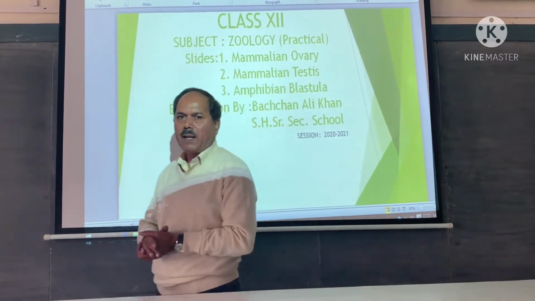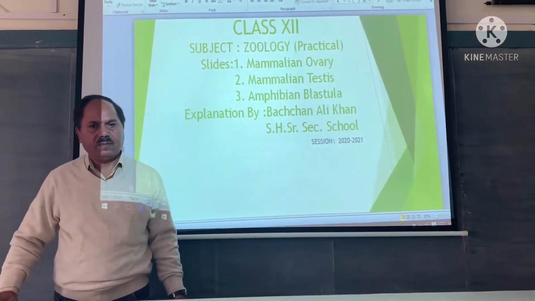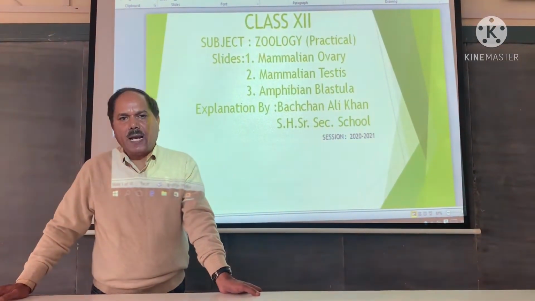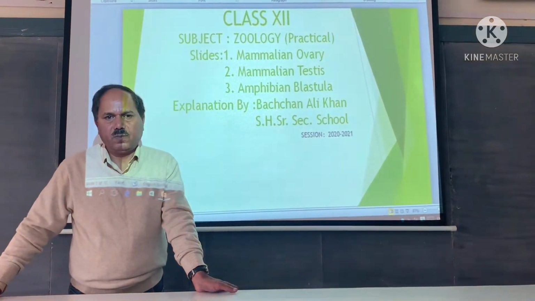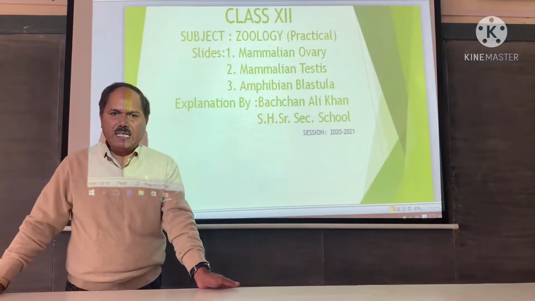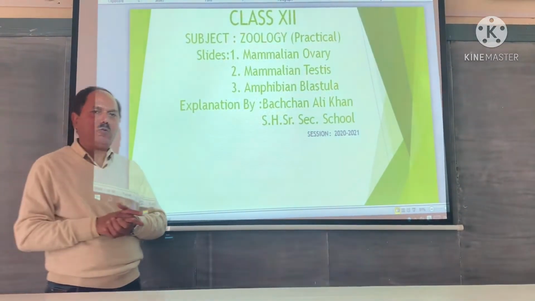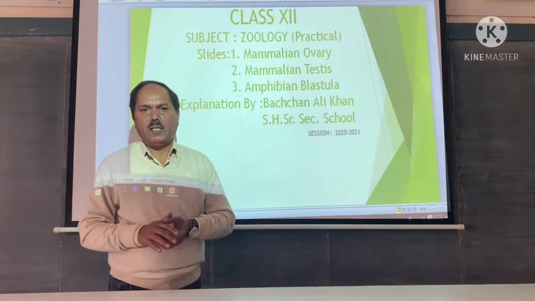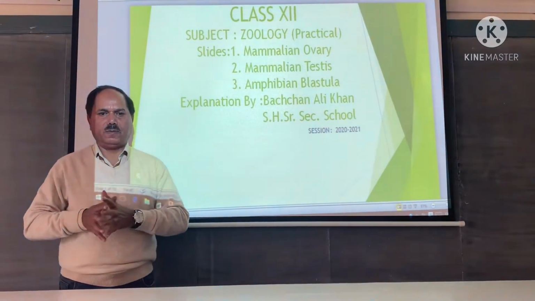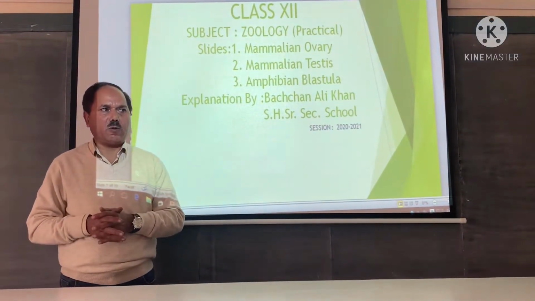For the formation of gametes, gonads are there, the primary reproductive organs: the male gonad, testis, and the female gonad, ovary. In addition to formation of gametes, these organs produce some hormones also, essential for the reproductive process.